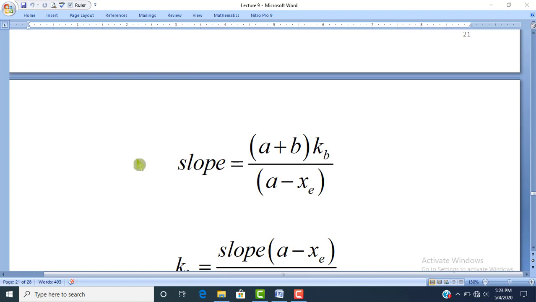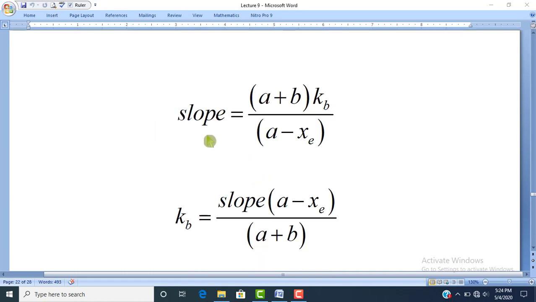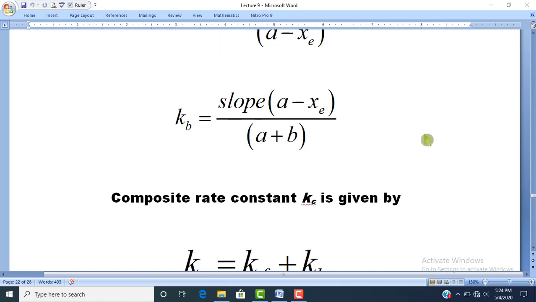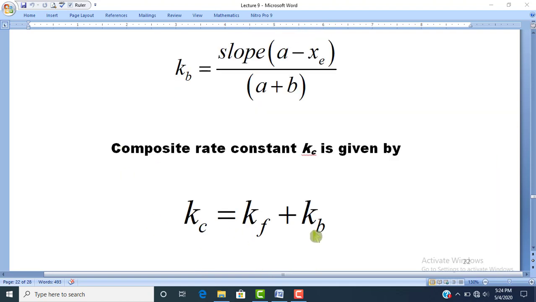If we plot a graph between time and log natural Xe over Xe minus x, then we will get a straight line, and the slope value will be equal to A plus B into Kb divided by A minus Xe. So the Kb value will be equal to slope into A minus Xe divided by A plus B. Dear students, we have two different values, one for Kf and one for Kb. So the composite rate constant Kc will be equal to Kf plus Kb.